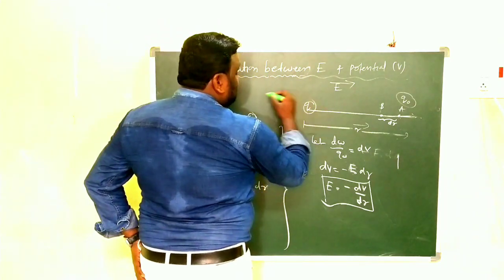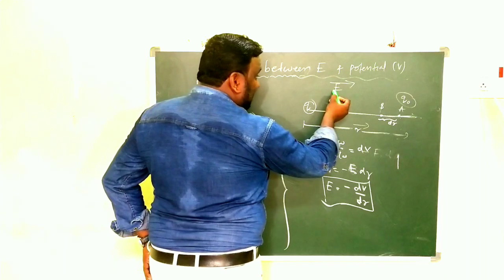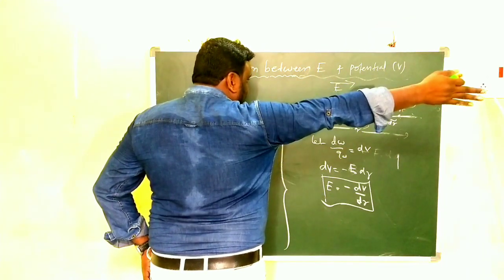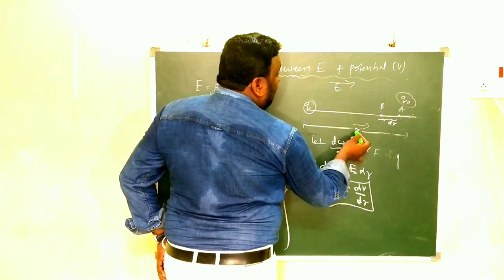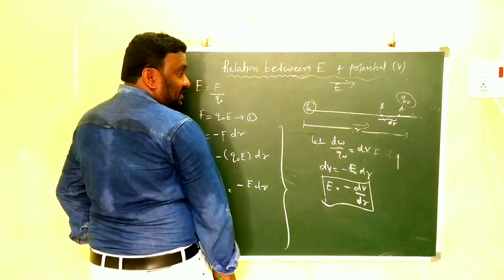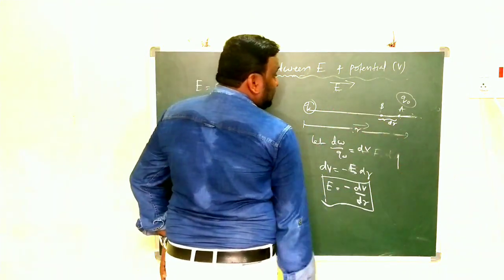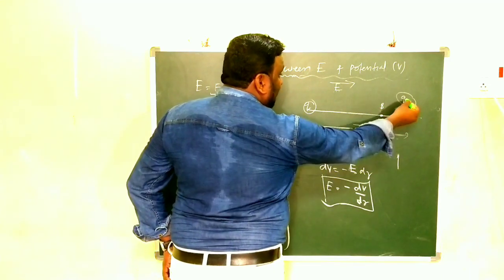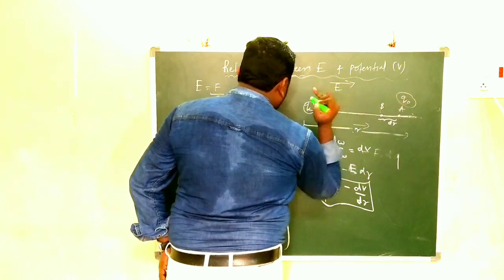Q is the one charge. In the electric field of that Q, the intensity is E arrow. This is the electric field intensity, and the arrow shows the direction. The electric field intensity and the position vector are both in the same direction. Here the case is that we want to move the charge from A to B. For that we keep a charge Q naught at A.